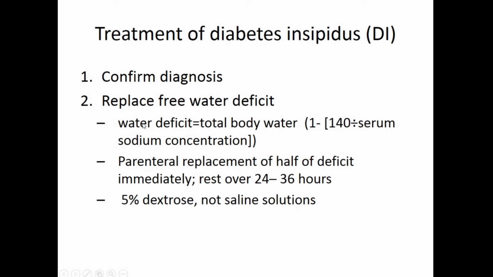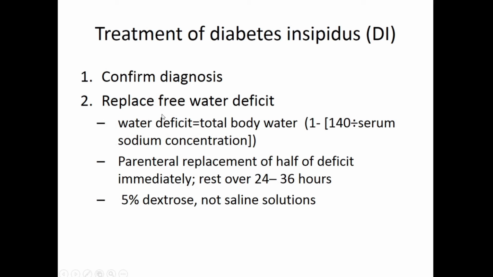Okay, so whatever the water deficit, suppose you get the water deficit to be 2 liters or 3 liters, always remember this has to be corrected over time. Suppose it is 4 liters, half of it you correct immediately, the rest over the next 24 to 36 hours. So clear?